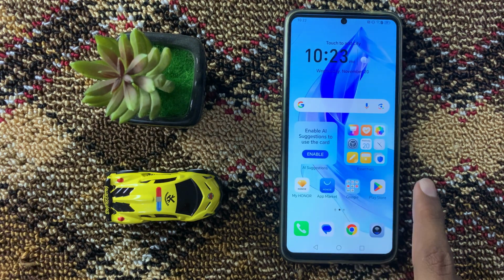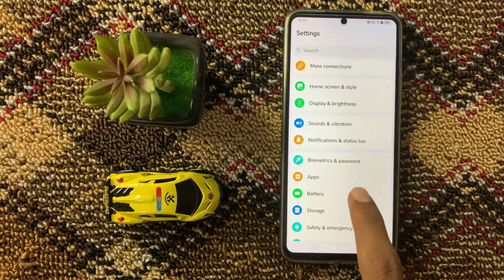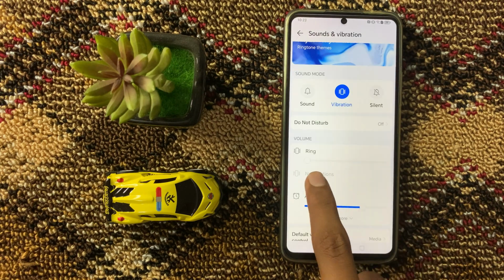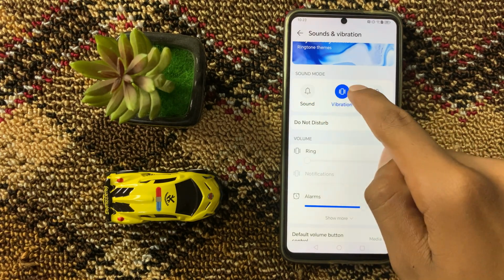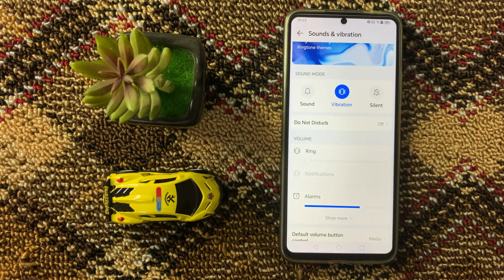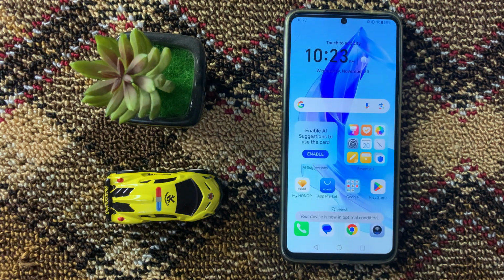First of all, open settings and then click on sounds and vibration. Now here you can turn on your notification sounds by using sound, silent, or vibration. After turning on your notification sounds, go back to your home screen and restart your device.